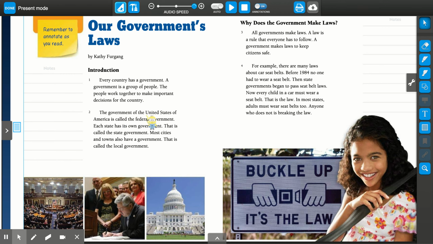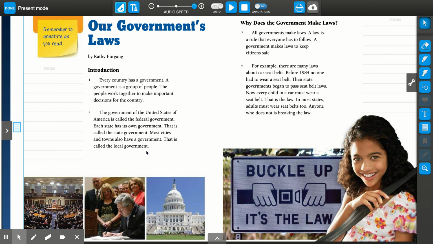The government of the United States of America is called the federal government. Each state has its own government. That is called the state government. Most cities and towns also have a government. That is called the local government.